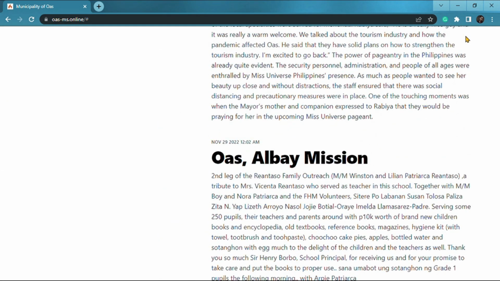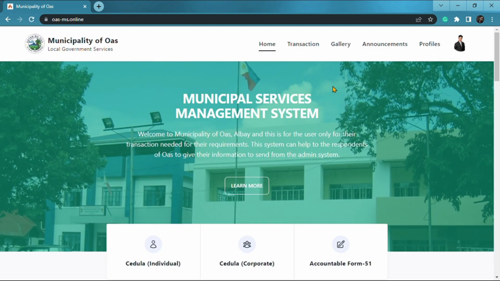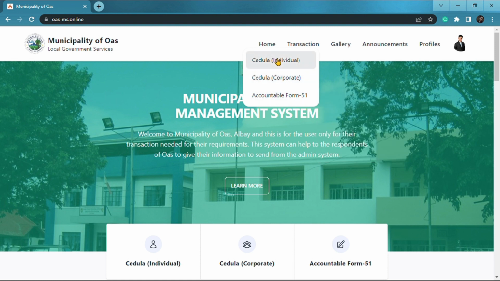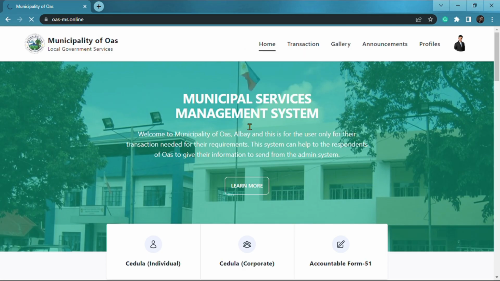So now we have to sign in to the system, and this sign in is for the user and administrator who already have an account in the system. After we sign in, we have the transaction navigation in this homepage. Transaction is where the user can request to the admin for issuing a transaction document, such as requesting a new cedula for individual and corporation, as well as the Accountable Form 51 that has drop-downs of miscellaneous fees transaction.